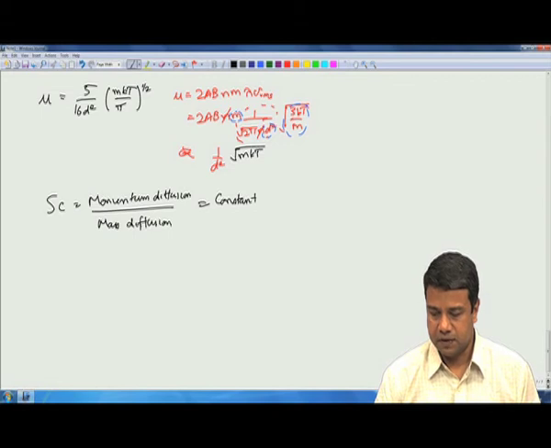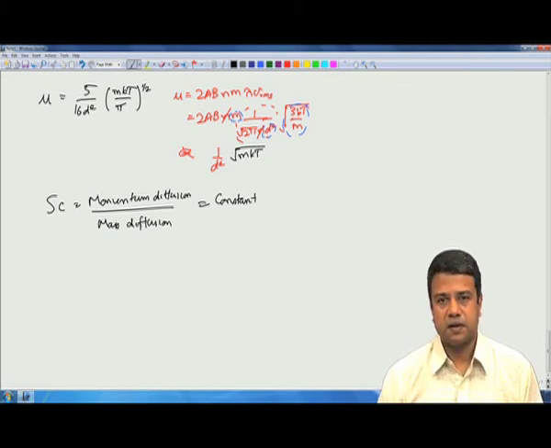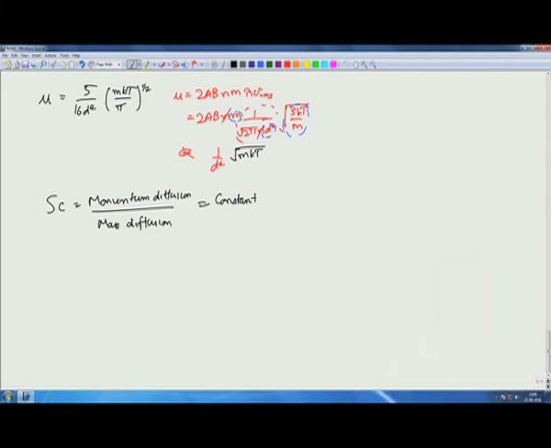So, next lecture I will start off with comparing this with the situation in liquids, and then we will look briefly at thermal diffusion. And then we will proceed to actually solving problems. So, I will continue with this topic of diffusion of mass, momentum and energy. I have completed mass diffusion. I will say a little bit more about momentum diffusion, and then a little bit about energy diffusion, and then we will go on to actually solving problems.